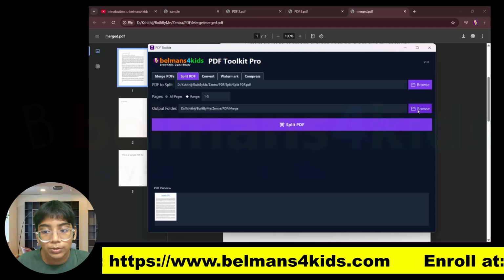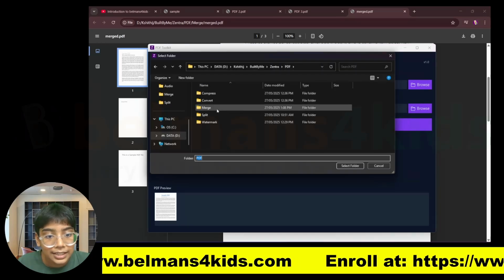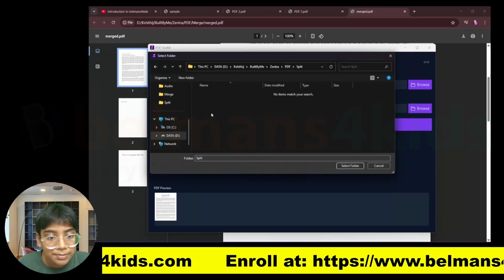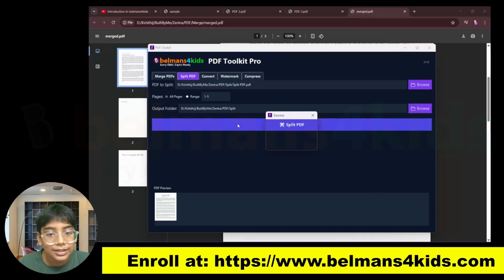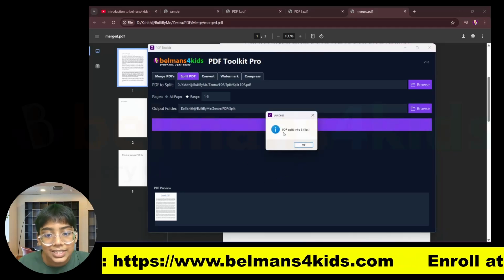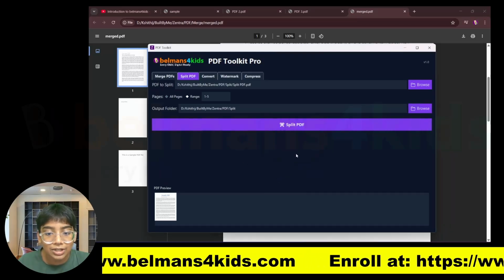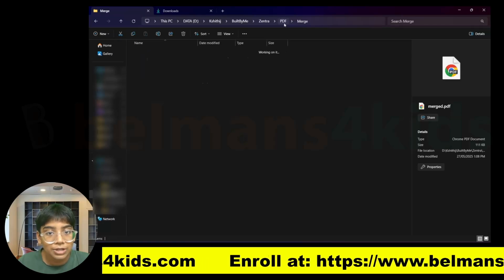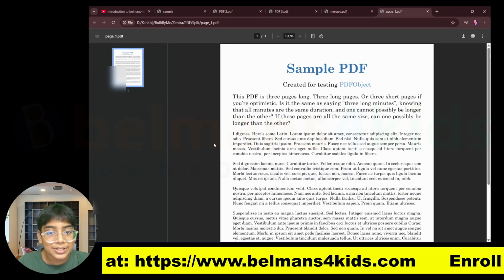So just select the output folder. Let me select it as the split here just like that. Let's split the PDF, and you can see it is saying PDF split into 3 files. So let's go to the location, and you can see the PDF has been split into 3 files.